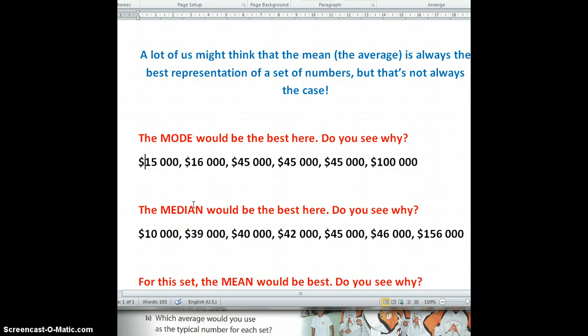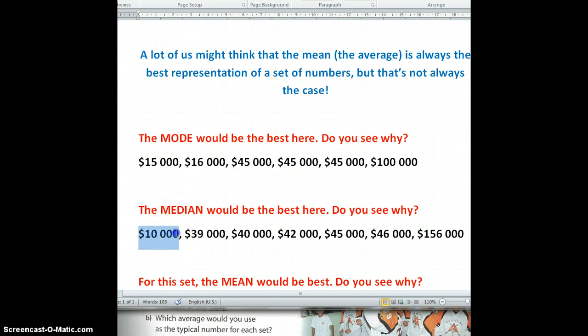Okay, I hope you did that. So if you take a look at this set of numbers, again, you don't want to take the average because there's numbers that are way off. It seems that most people in the company get paid in this middle range here. So what I would want to do with this set of numbers is find the median to represent how much the employees at this company are getting paid.